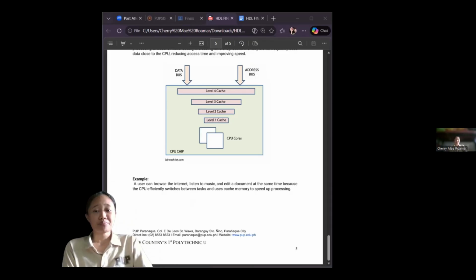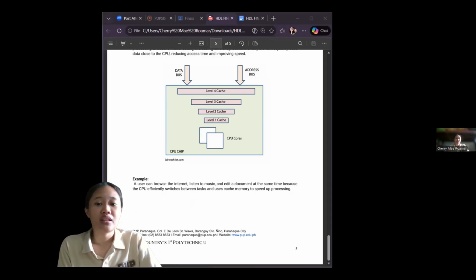In conclusion, the CPU is a vital component of a computer that processes instructions and controls system operation. By understanding how the CPU works and how it evolved over time, we can better appreciate modern computing technology, from the basic mechanics of early CPUs to advanced features like multitasking, pipelining, and cache memory.